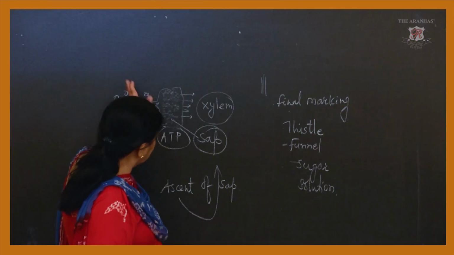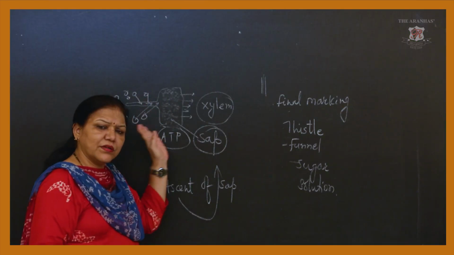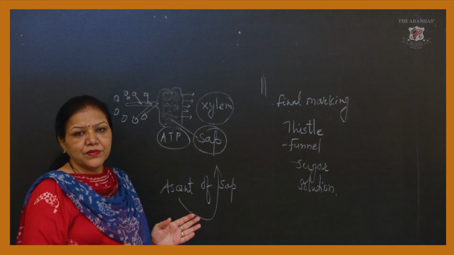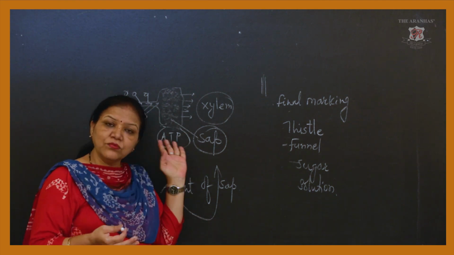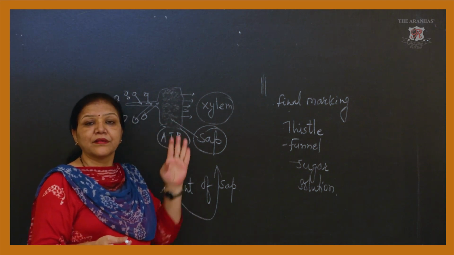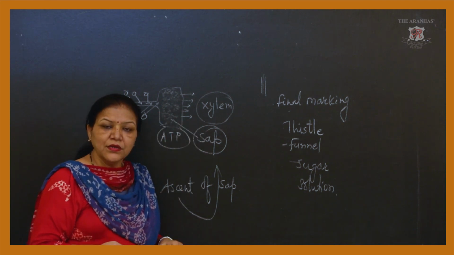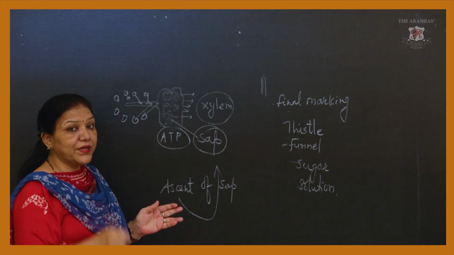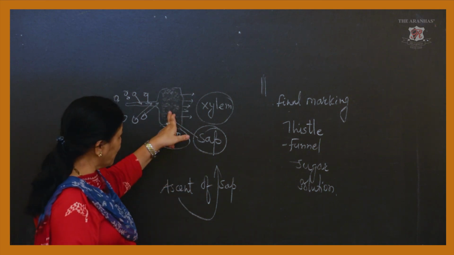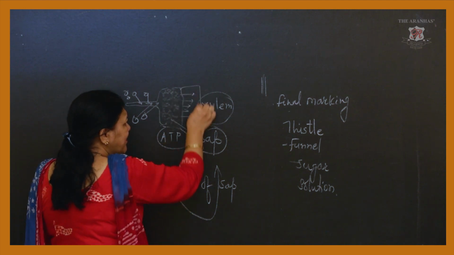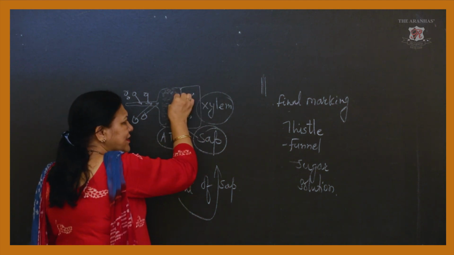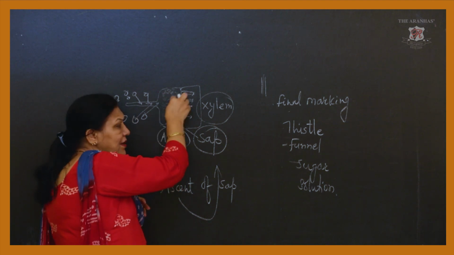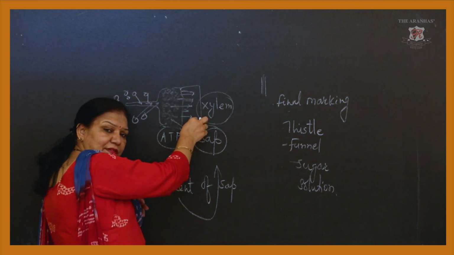Now, when water is coming inside the cell, one stage will come when the cell is not able to accommodate more water in it, so it will swell up. And now here the osmosis works. From this cell to the next cell, the osmosis starts, meaning the water content from this cell passes to the next cell.